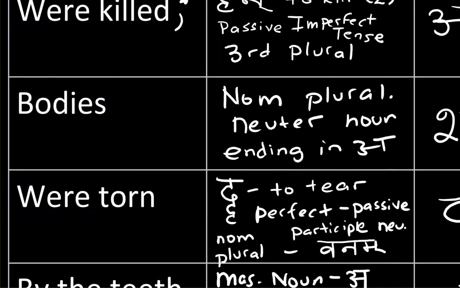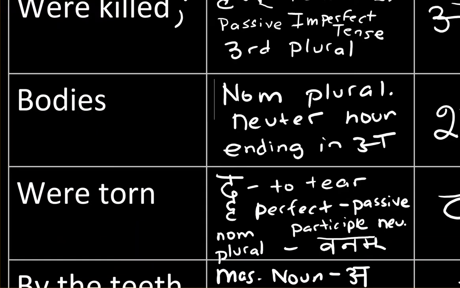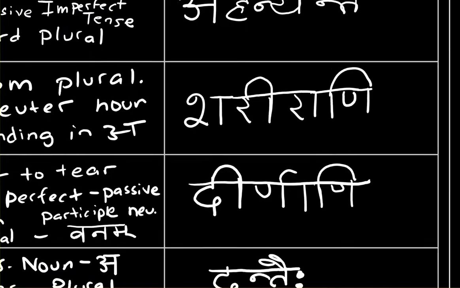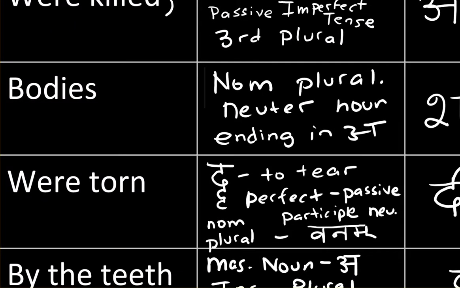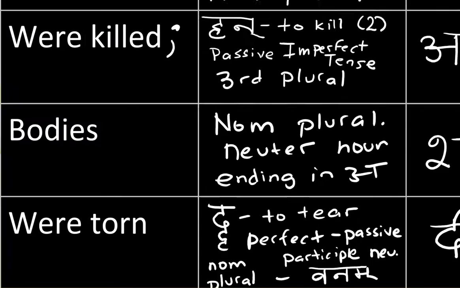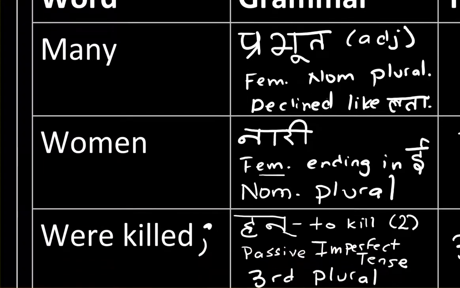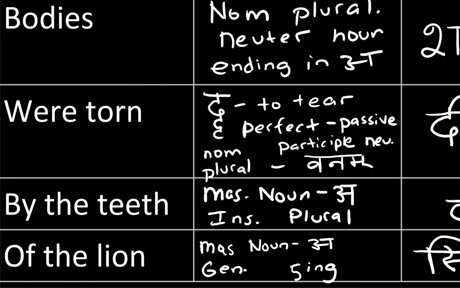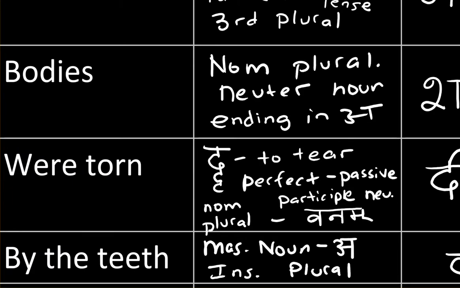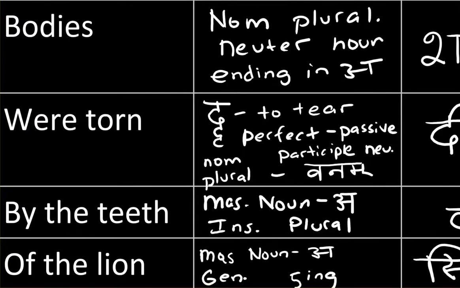Now we have the word bodies. Bodies is nominative plural, a neuter noun ending in a. You end up with shariráni. The reason this is neuter is because it's treated like a sentence on its own. Many women were killed; semicolon; bodies were torn by the teeth of the lion. They can both be separate sentences. So that's why bodies is in the nominative plural. And so bodies were torn.